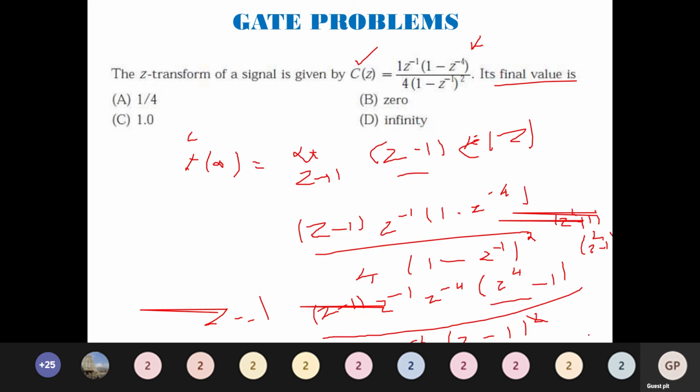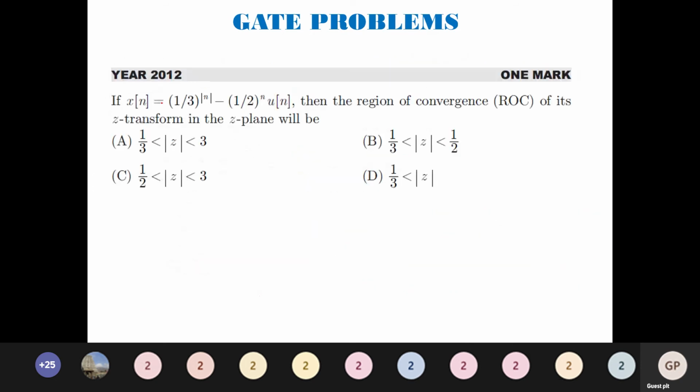So when you substitute z is equal to 1, finally give me the answer, what you will be getting. Post it in the chat box. Yes, the answer is 1. Very good. We'll go to the next problem.